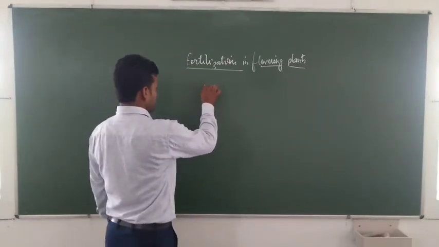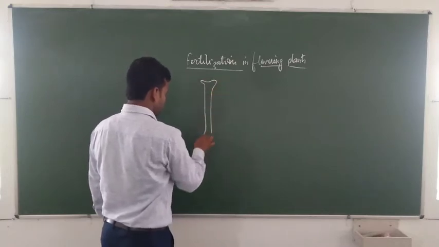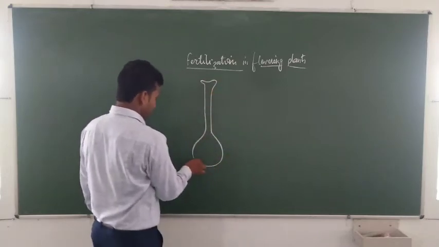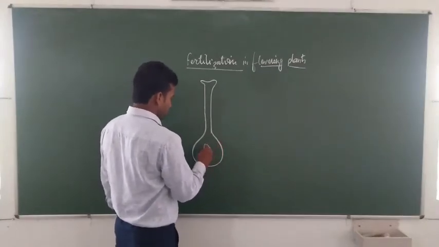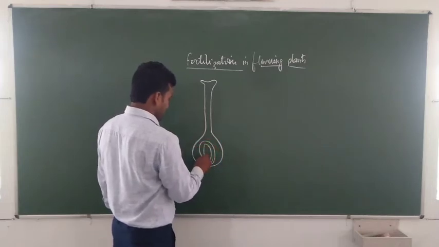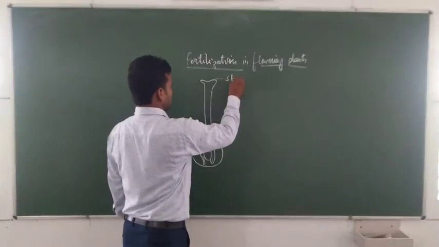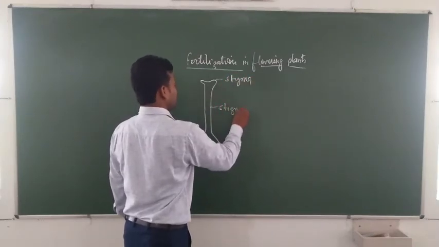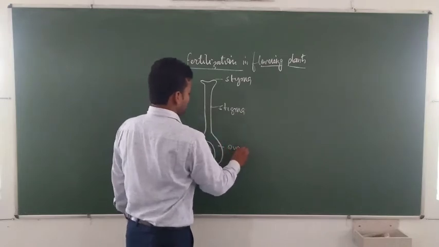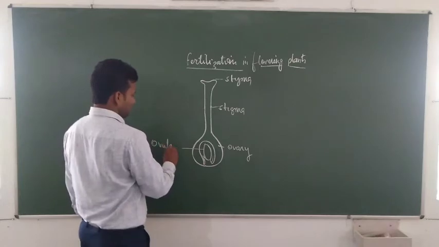Now this is the female reproductive part. The female reproductive parts carry style, stigma and ovary. Style, stigma, ovary. And the ovary contains a structure known as the ovule.